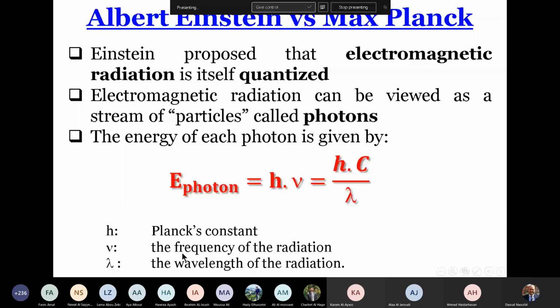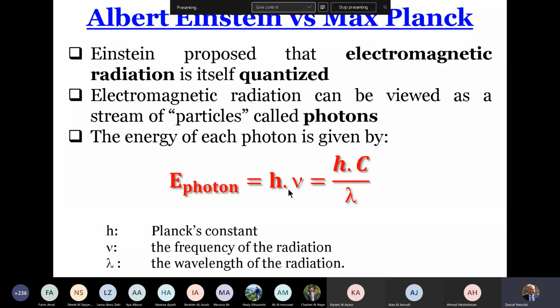As a summary, Planck described that the energy absorbed, whatever its form, is equal to the energy released as radiation, and the energy of radiation is equal to n h nu. Einstein described the radiation as a flow of photons, and each photon has energy equal to h nu. And how many photons?